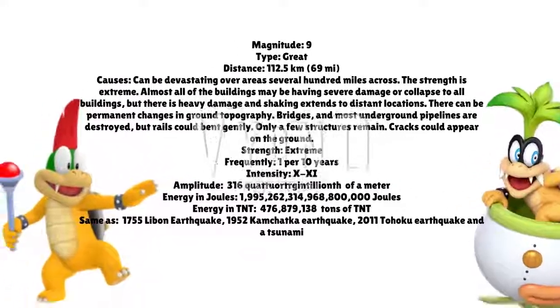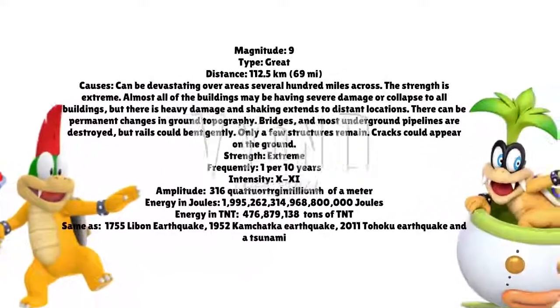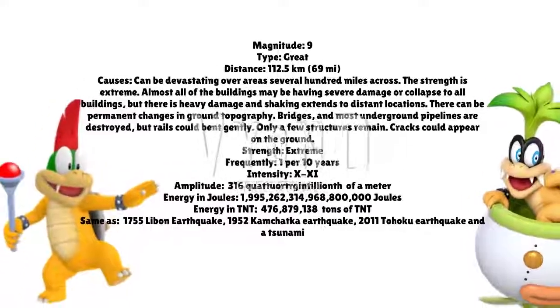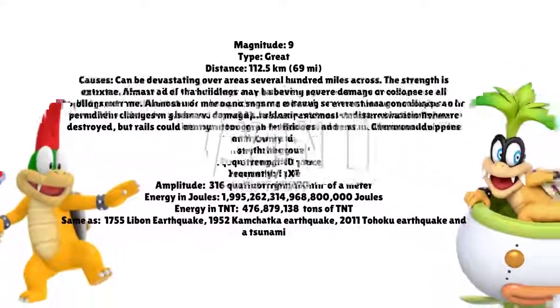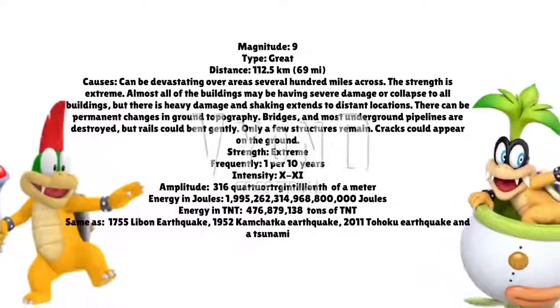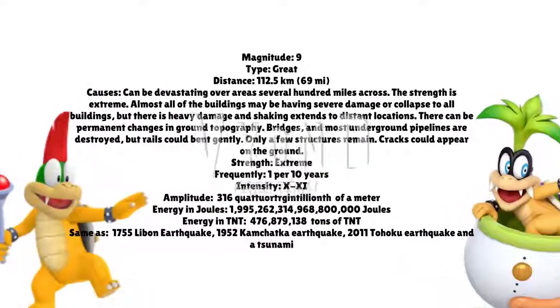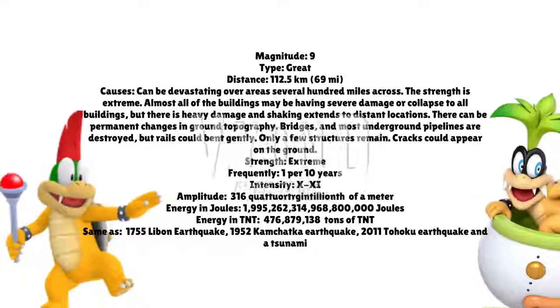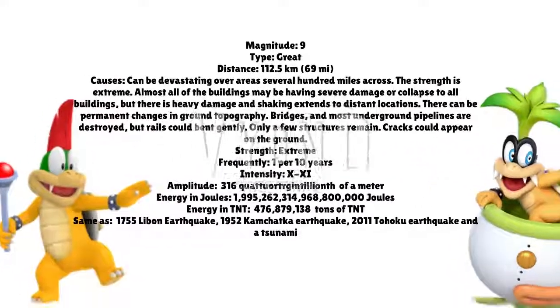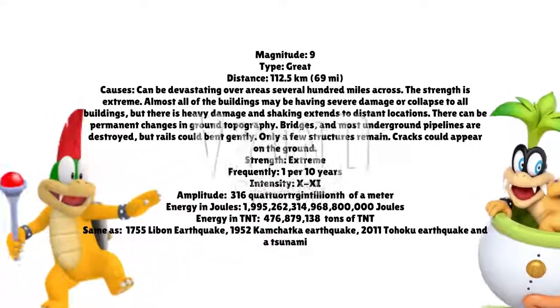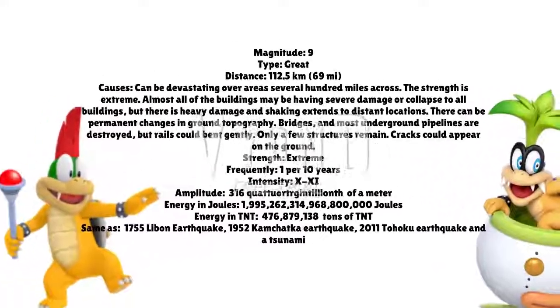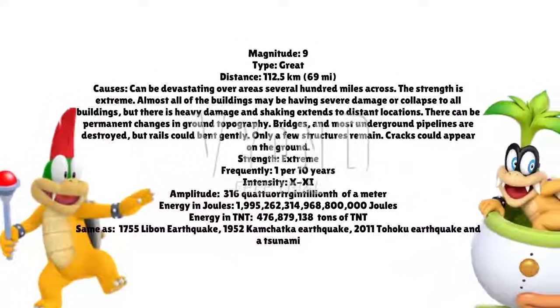It was equivalent to 476,879,138 tons of TNT. That's the same vibration as an earthquake that happened in Lisbon, Portugal in 1755, or an earthquake that happened in Kamchatka, Russia in 1952, or an earthquake and a tsunami that happened in Tohoku, off the coast east of Japan, in 2011.